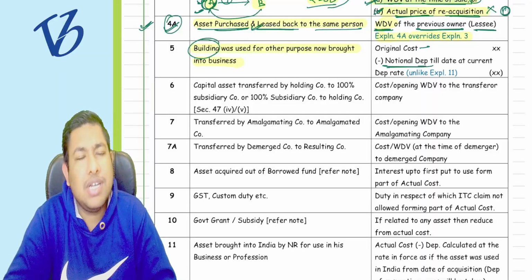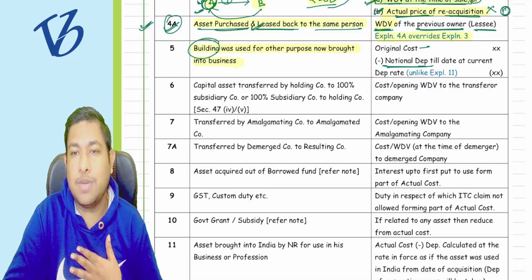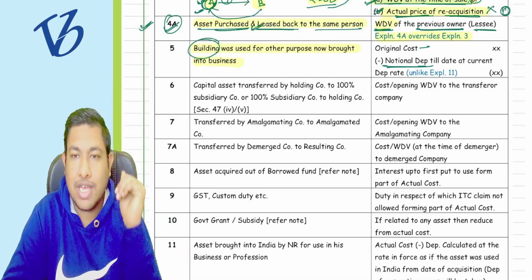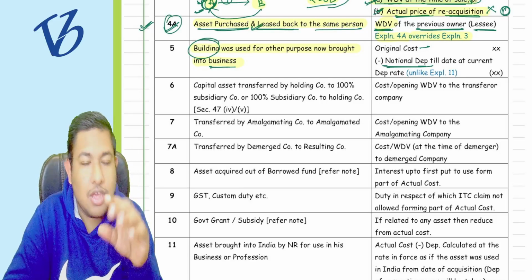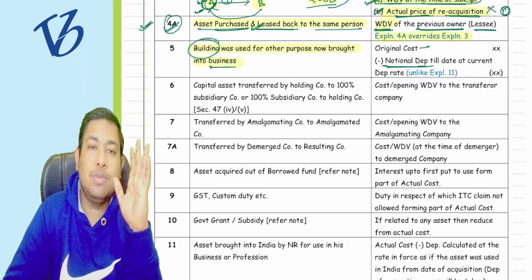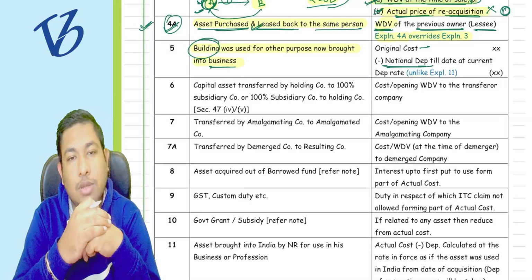What is notional depreciation? Because I was using it for personal purpose, no depreciation was allowed, so the actual cost was there only. But now that we are using it for business, we want the WDV of the asset. So they are saying to assume that it was used for the business from the very beginning.